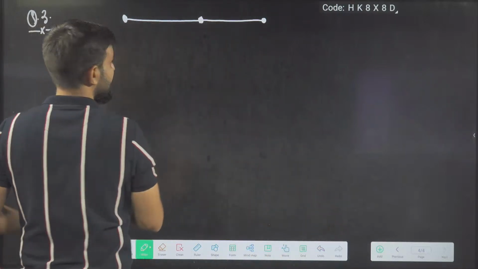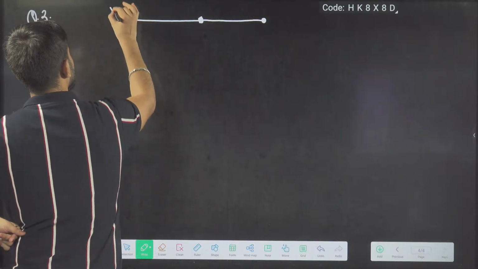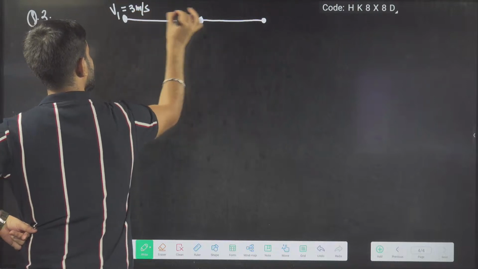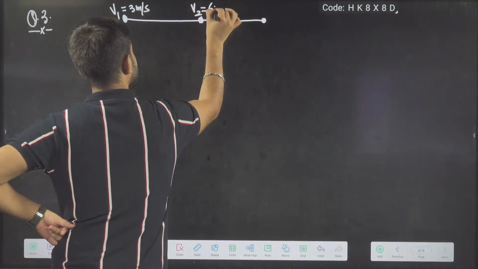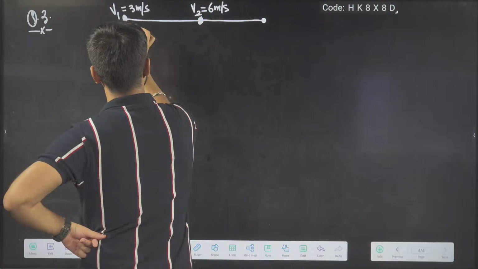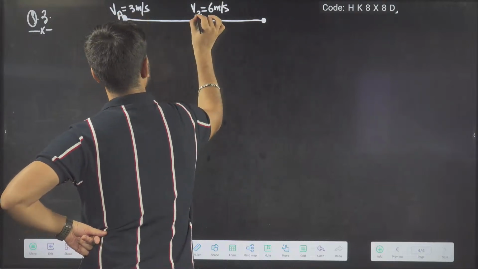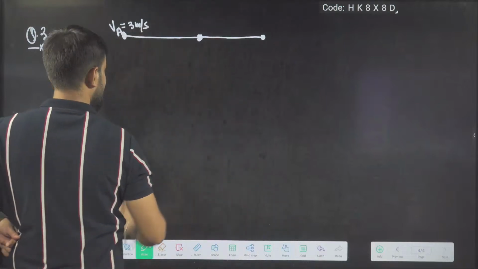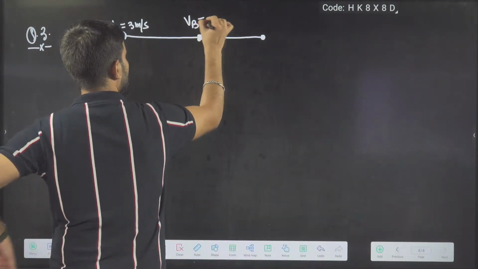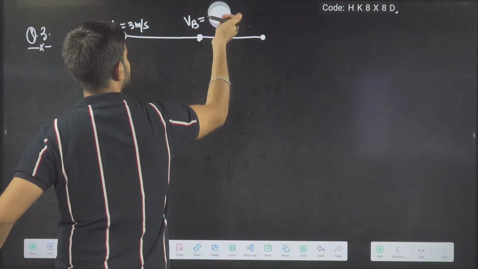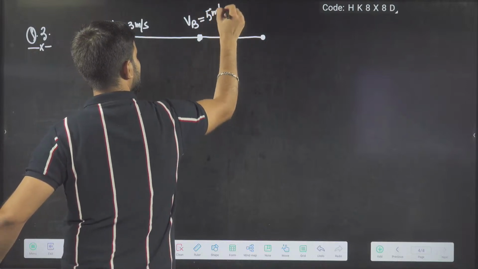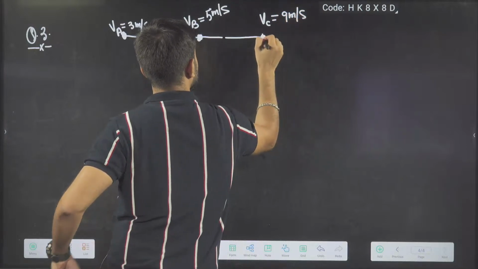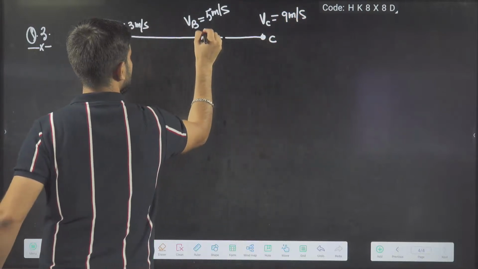Now, the question is: the speed here is 3 meter per second, the speed here is 6 meter per second. I will write A and here B, so that you won't get confused. Point A 3 meter per second. Point B 5 meter per second, and point C 9 meter per second. So at every point the velocity is changing. This is point C, this is point B.